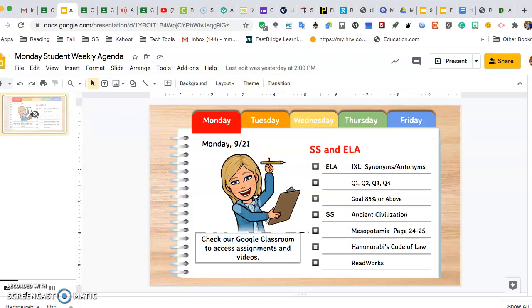And number 10, why is it important for laws to be written down? Now that seems like it would be just an out-of-your-head kind of answer, but it's not, because it follows that up with saying, support your answer with at least 2 pieces of evidence from the text. So your answer should start out with, it is important for laws to be written down because, and then you're going to say, in the text it said, and then you have to have two things out of the text that say it was important for them to be written down.